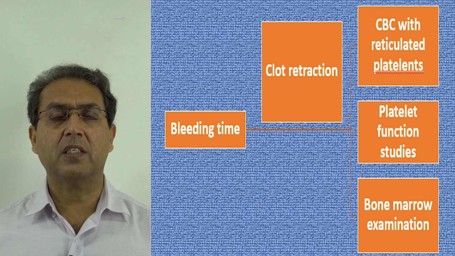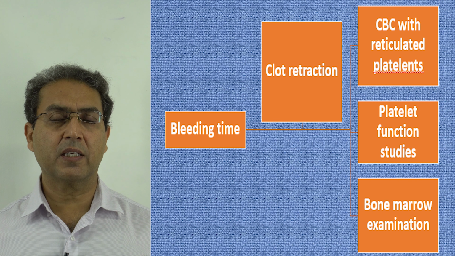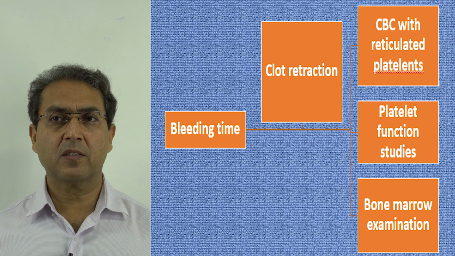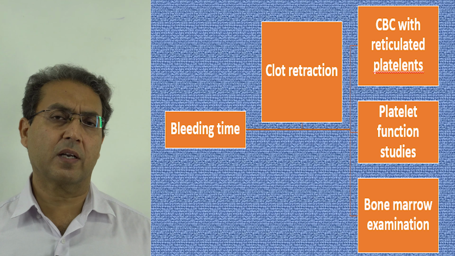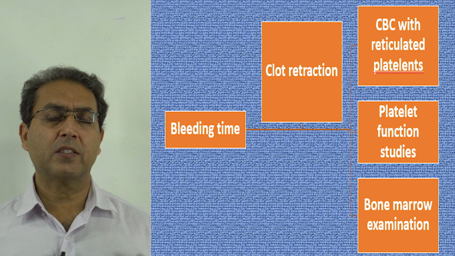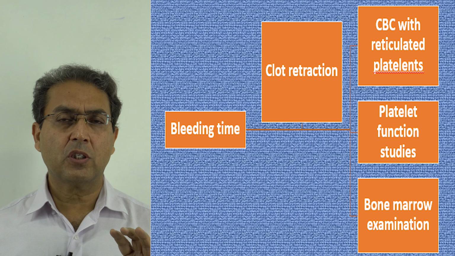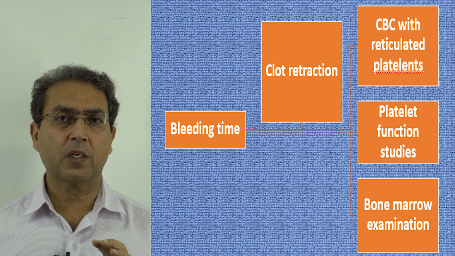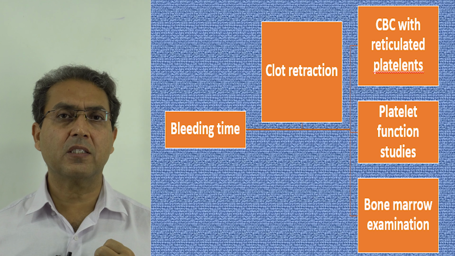Then how do we investigate these bleeding disorders? First, we do a bleeding time. If bleeding time is abnormal, that means the patient has a problem with the platelets. You can do a clot retraction test at the bedside. Take 5 cc of the patient's blood and 5 cc for control, place them at the bedside, and after 24 hours see which sample contains more serum.